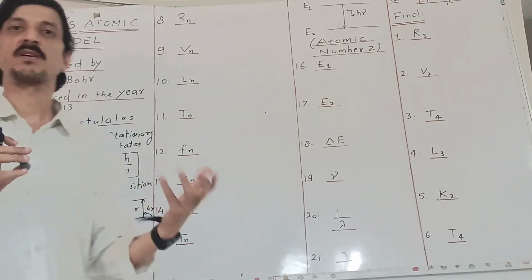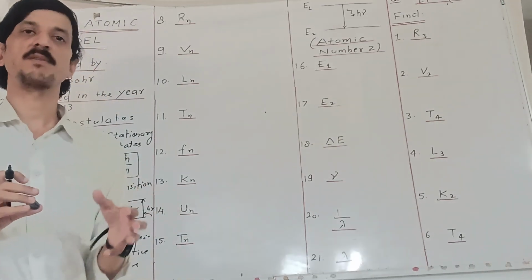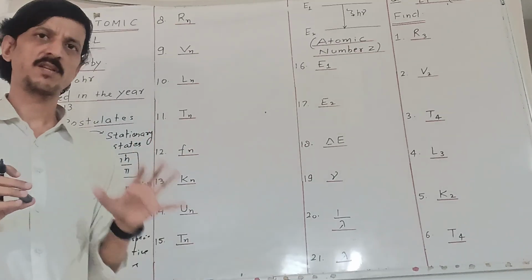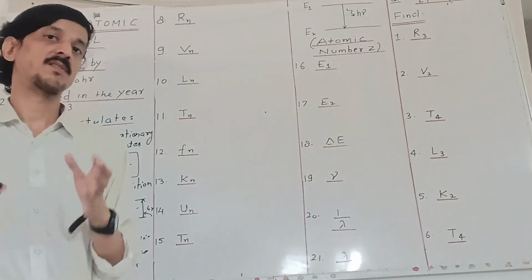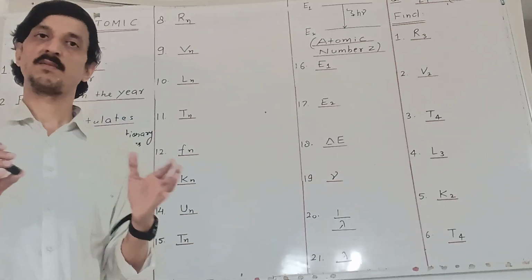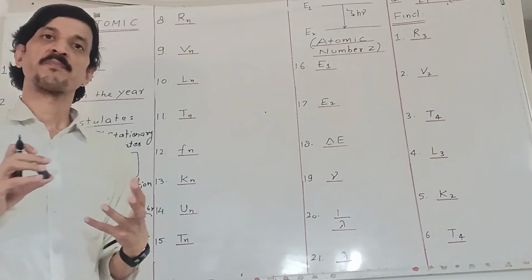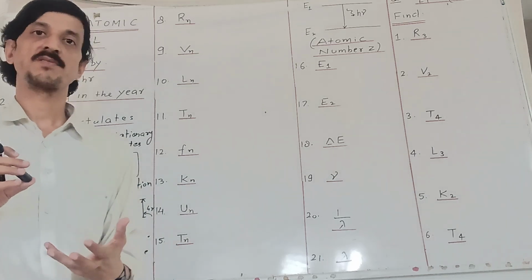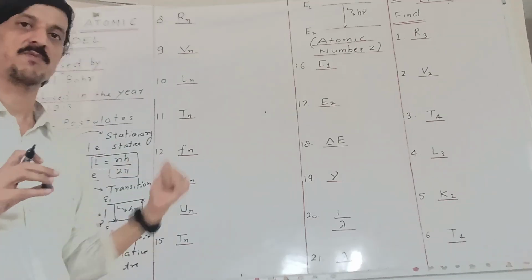But the second limitation is the relative intensity. For example, if you study the emission spectra of a hydrogen sample comprising about 100 atoms and 100 electrons, we assume that all are making transitions. Then out of those 100 transitions, the lower energy transitions, that is after Paschen, Brackett and Pfund, are more preferred. Or we can say that some transitions are preferred over other transitions. This was not explained as per Bohr's model postulates. So these were the two limitations.